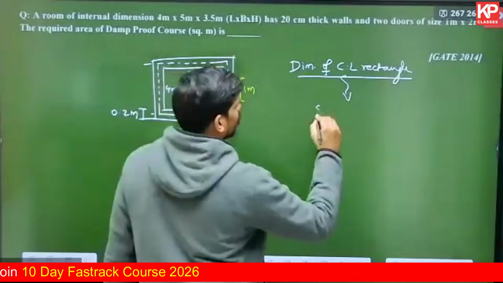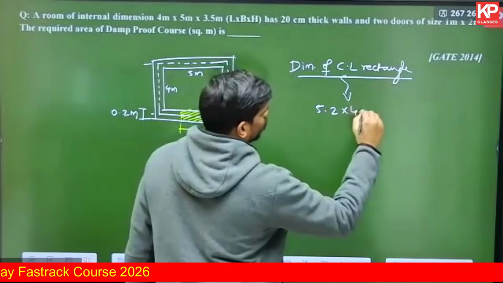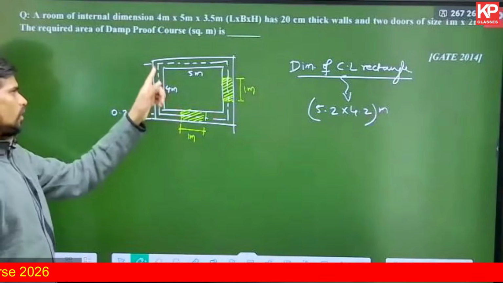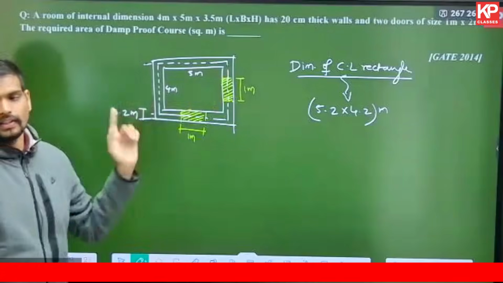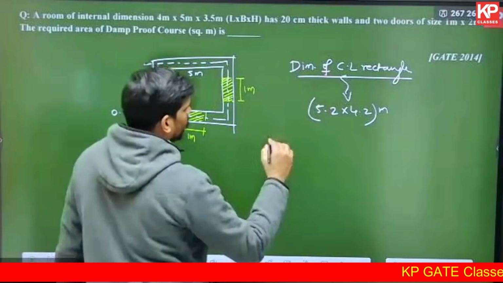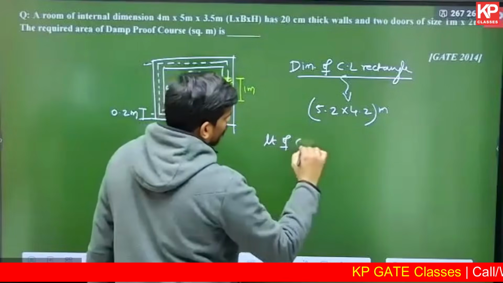So the dimensions of the centerline rectangle will be 5.2 cross 4.2 meters. Why 5.2 and 4.2? Because you need to add half of wall thickness on each side. That's how the centerline rectangle dimensions can be found. What will be the length of the centerline?